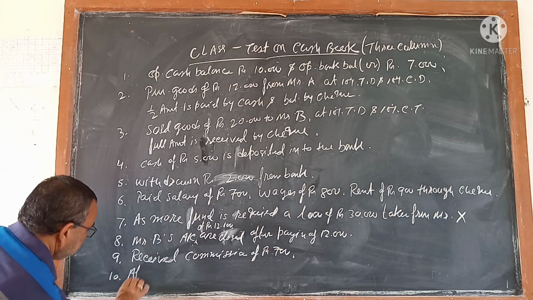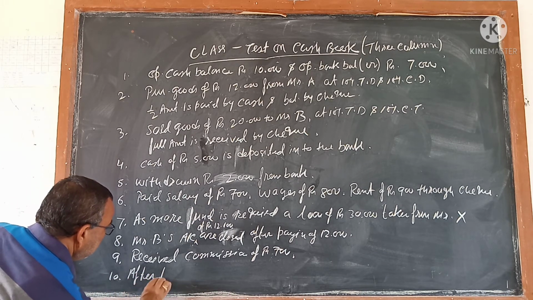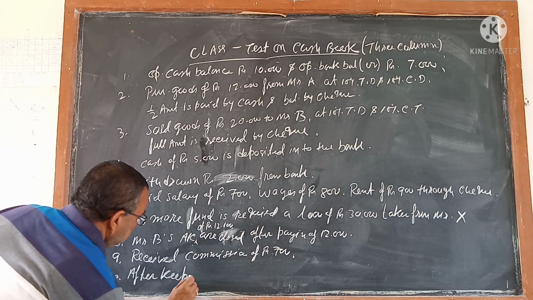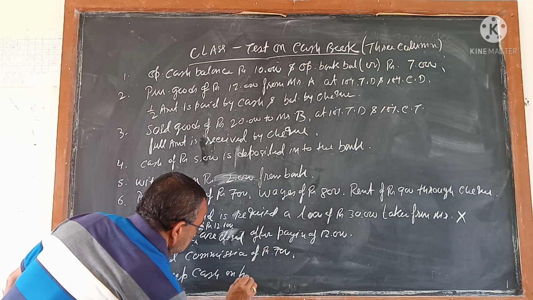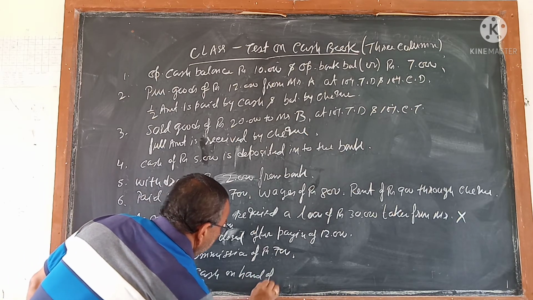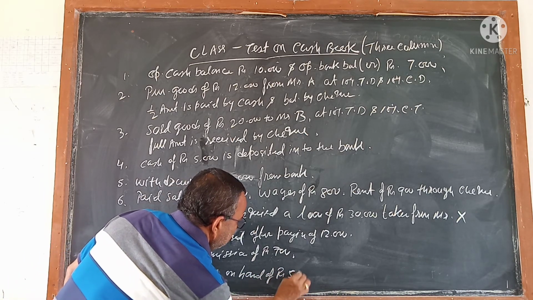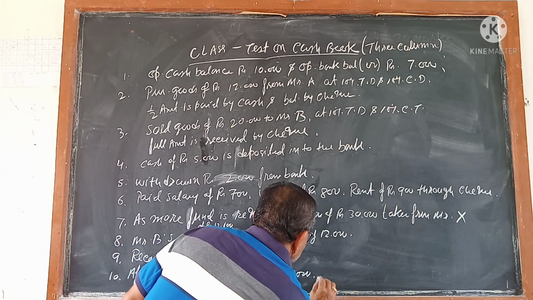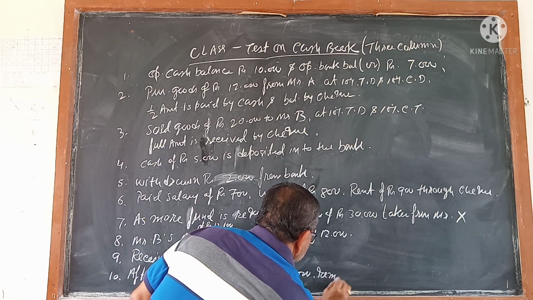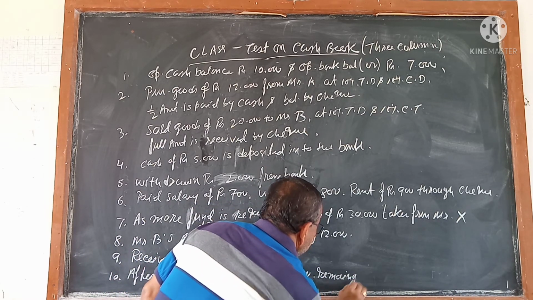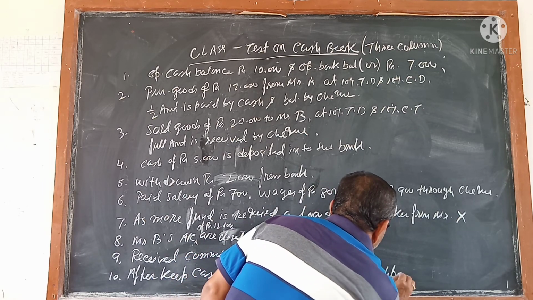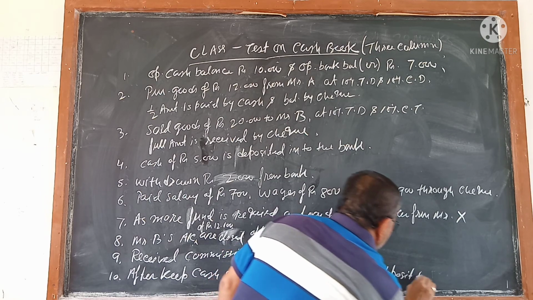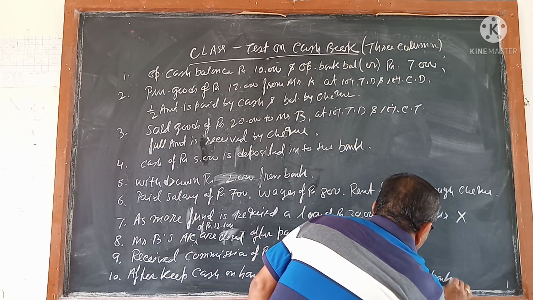Last, after keeping cash on hand of rupees 5,000, the remaining amount is deposited to the bank.